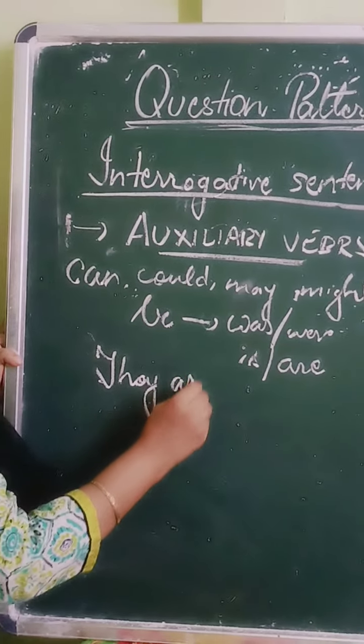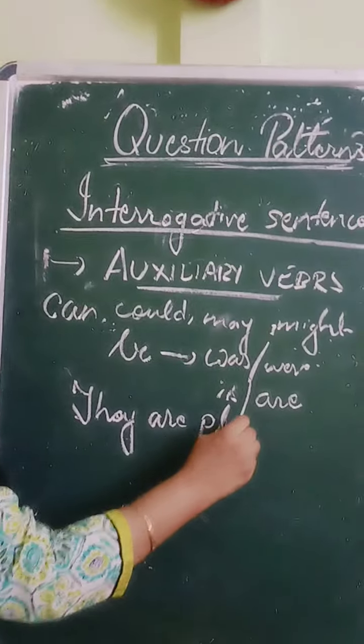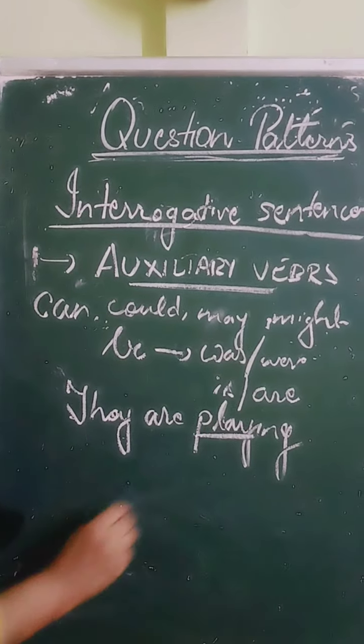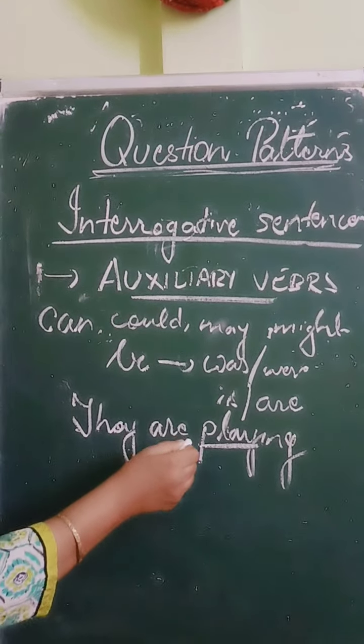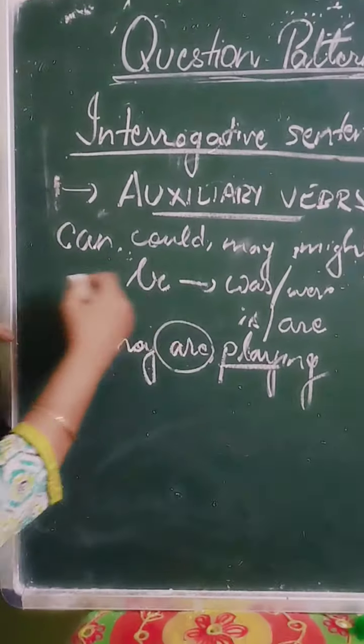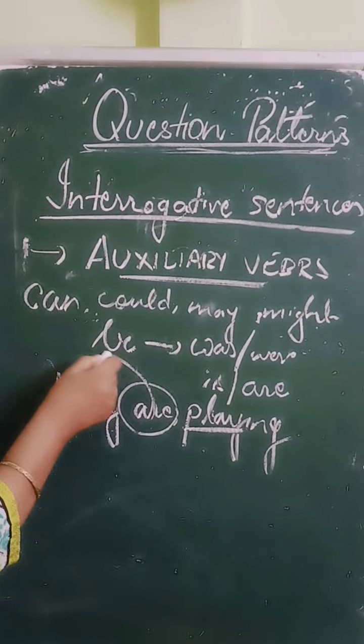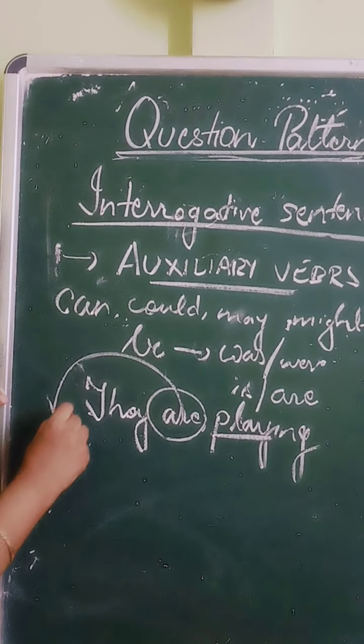Example: they are playing. Which is the main verb here? The main verb here is playing. But which is the auxiliary verb? Are is the auxiliary verb. So in order to make an interrogative sentence, you have to bring this to the front.